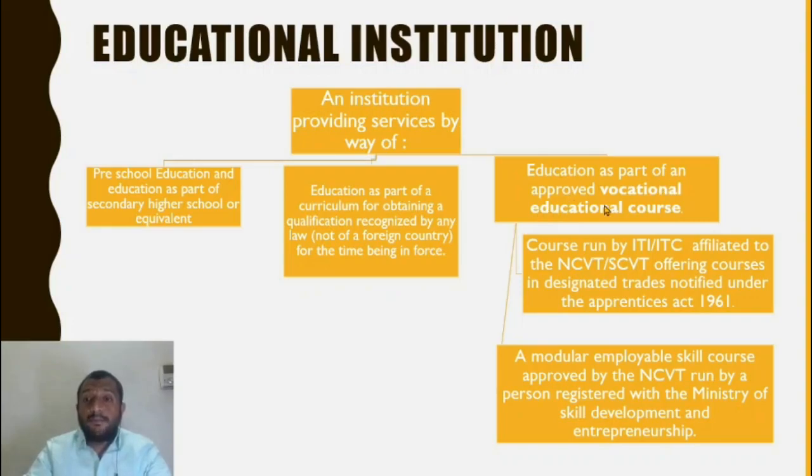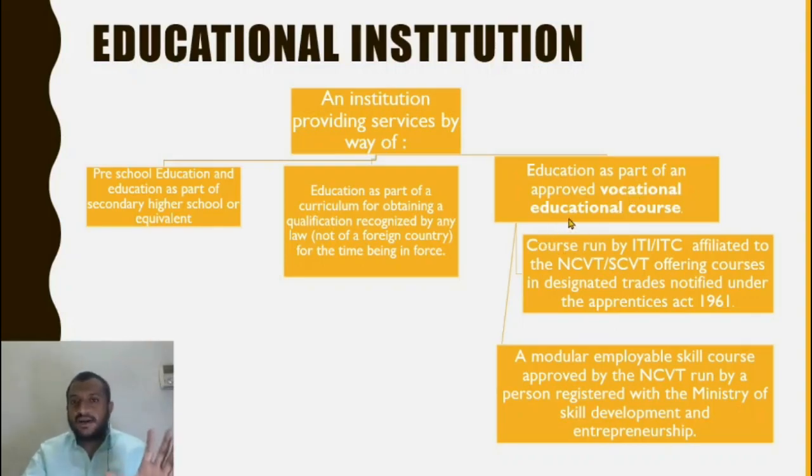So education is part of an approved vocational educational course. These small people get themselves skilled by joining these vocational educational courses like carpentry, ironsmith, goldsmiths. All of these skills are learned by joining these vocational educational courses by the Industrial Training Institute or Industrial Training Council affiliated to the National Council for Vocational Training and State Council for Vocational Training, offering courses in designated trades notified under the Apprentices Act.